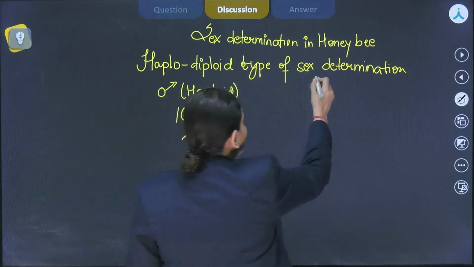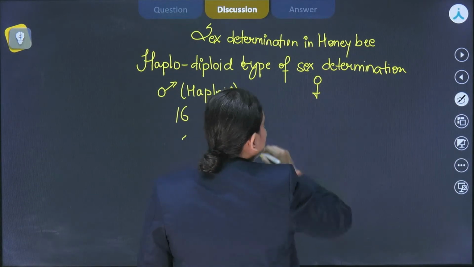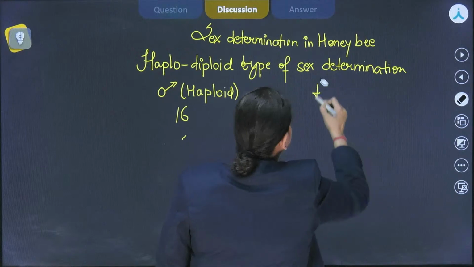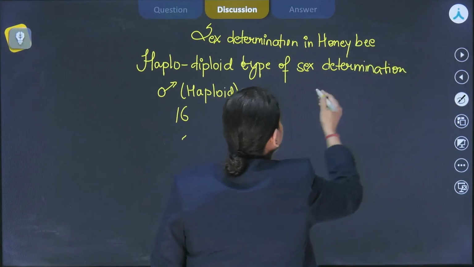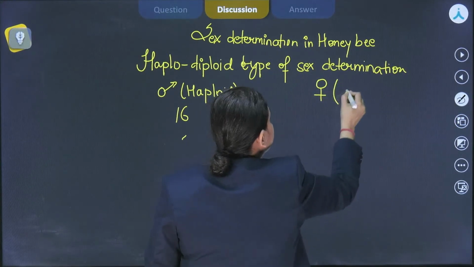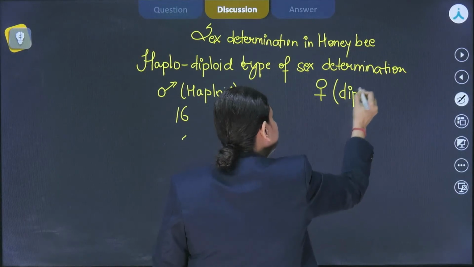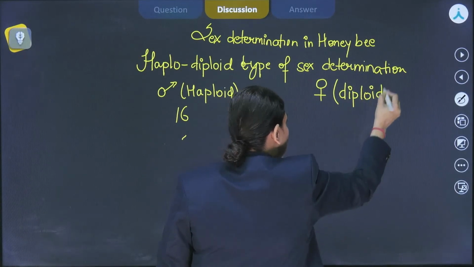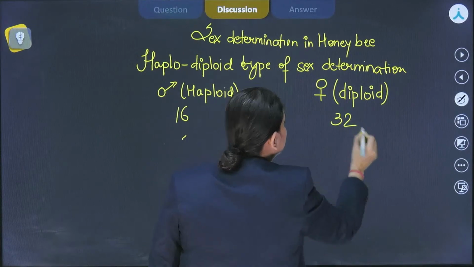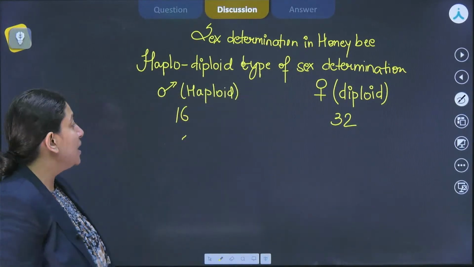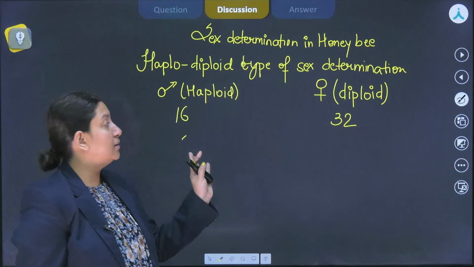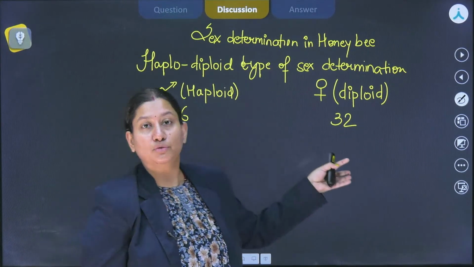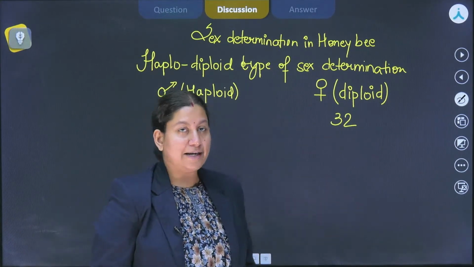On the contrary, if we see the females, then these are diploid and show the presence of 32 chromosomes. So we could clearly see that the males have fewer chromosomes than females.